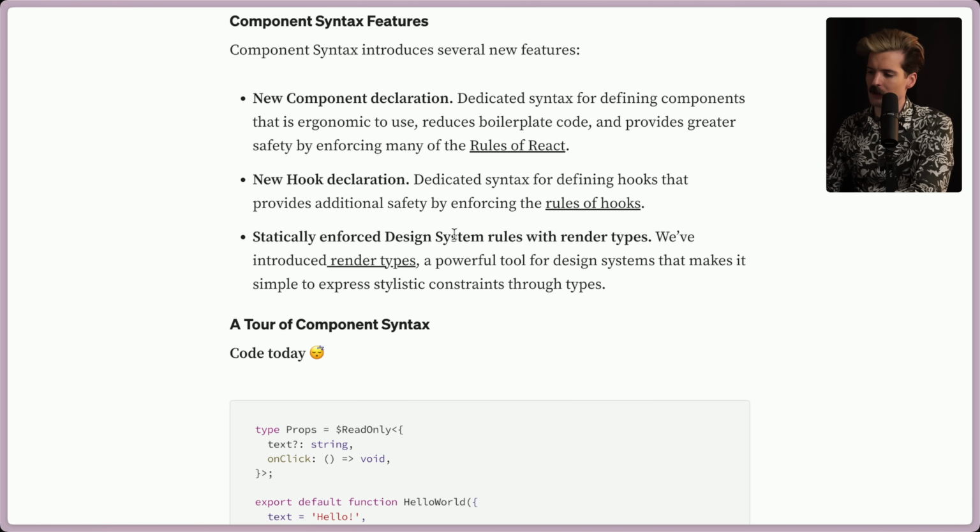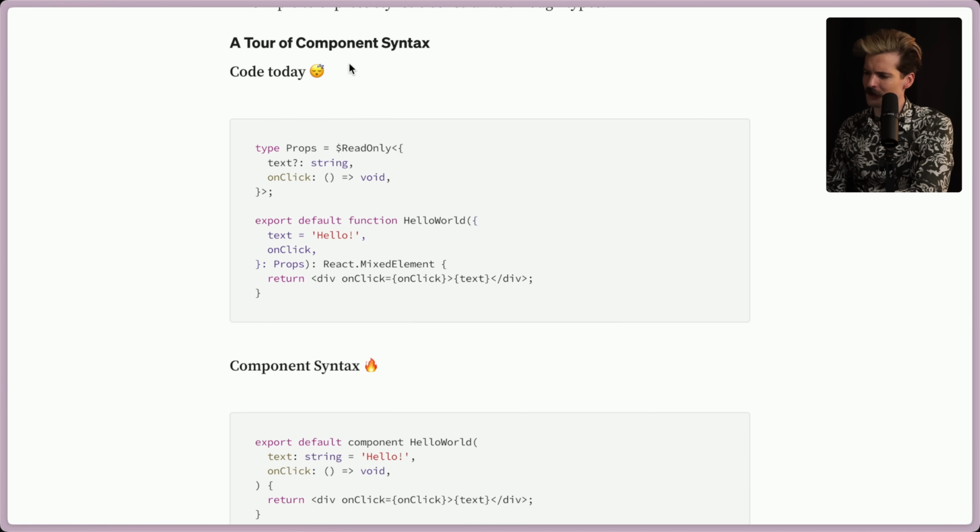We also have statically enforced design system rules with render types, which is a really handy thing. Render types, you can think of this as if I have a badge component and I want to make sure you're passing text to it, you can enforce that using these types, which is cool because that was never particularly easy to do with React, and in Flow it is now trivial. We've introduced render types, a powerful tool for design systems that makes it simple to express stylistic constraints through types. That's cool stuff. So let's take a tour of this code.